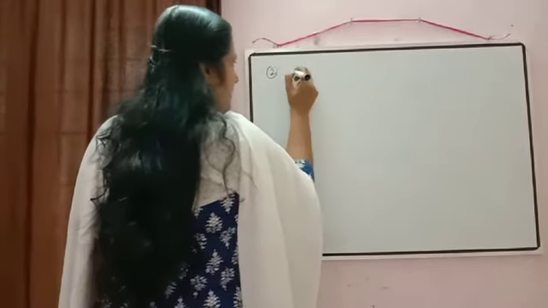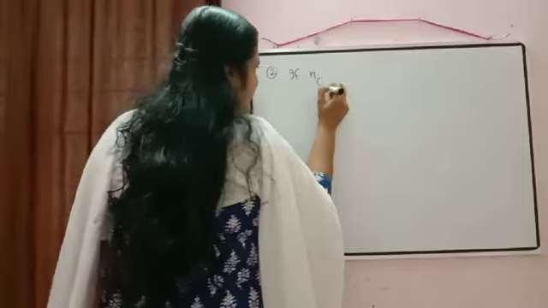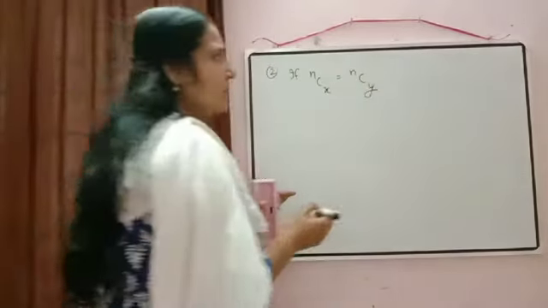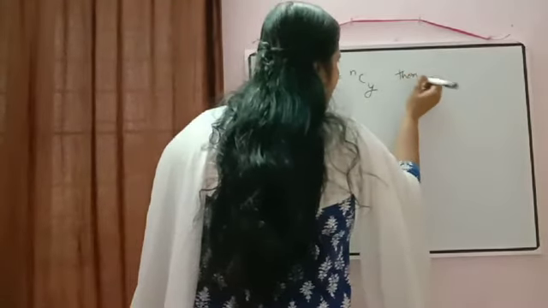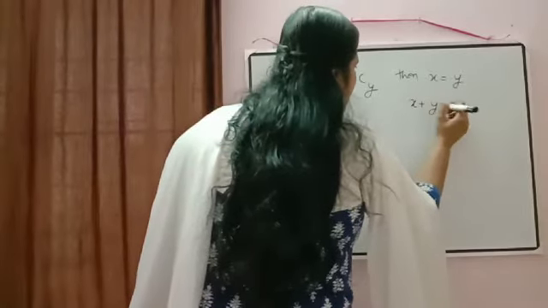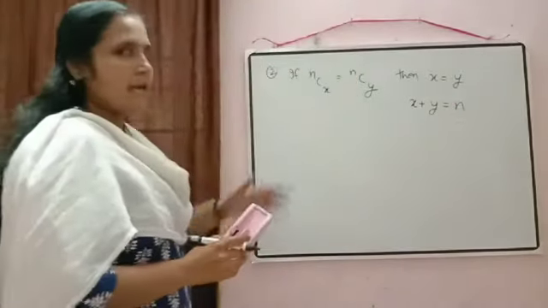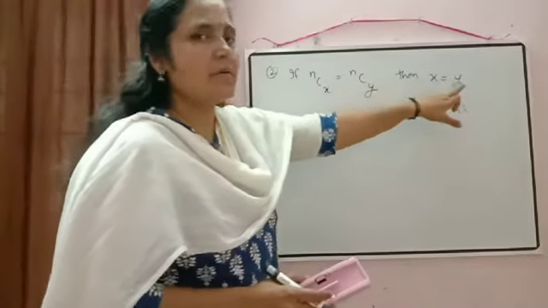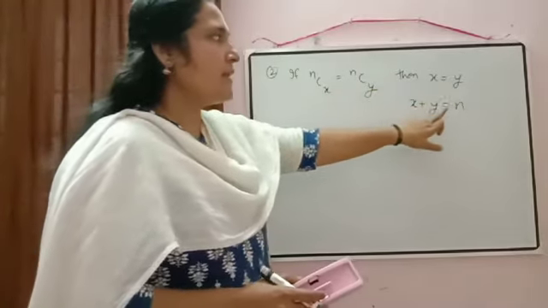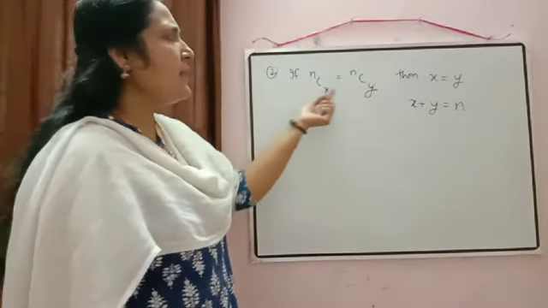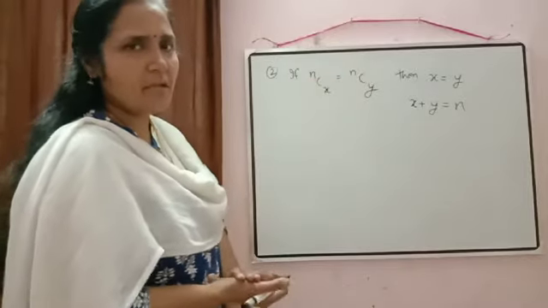Then write down the second property: if NCX is equal to NCY, then either X will be equal to Y or X plus Y is equal to N. So the first one is clear. If X and Y are equal, then obviously these two expressions will be the same.